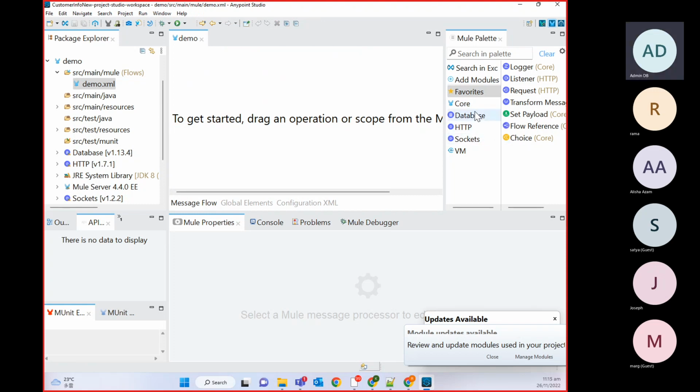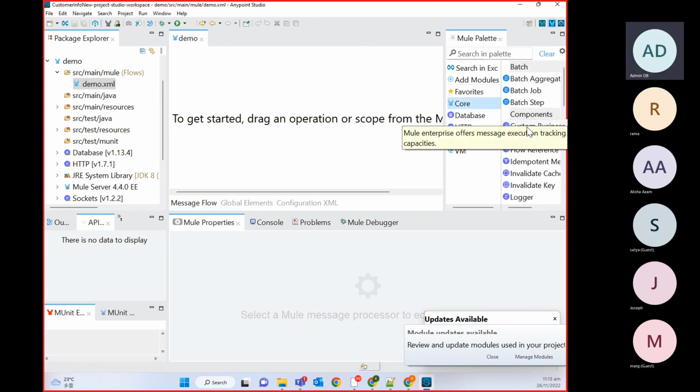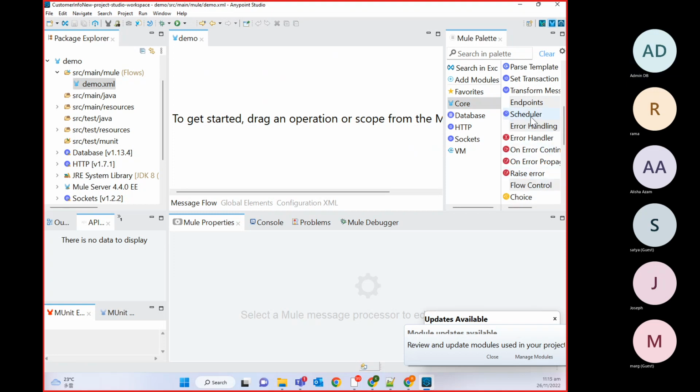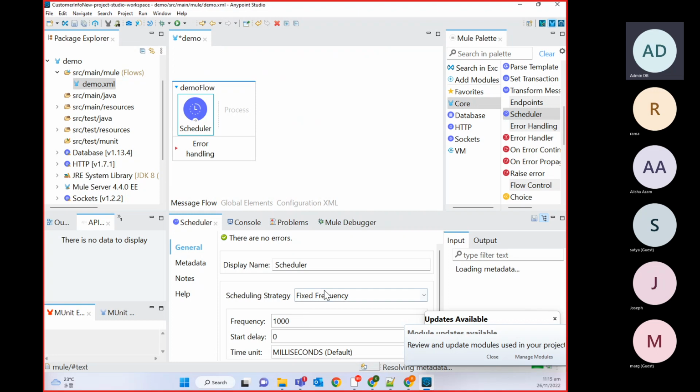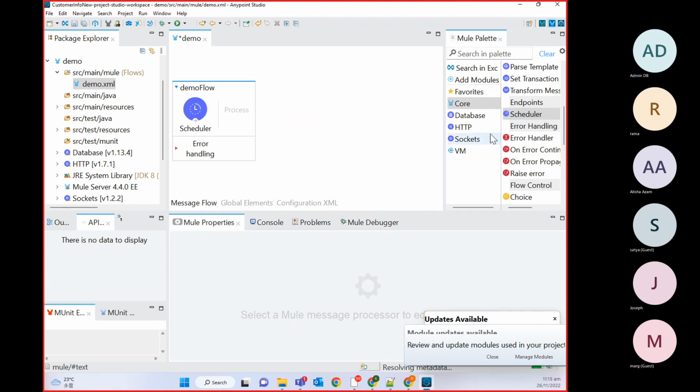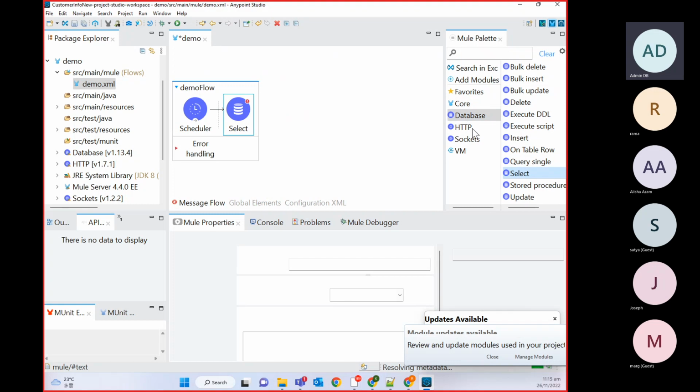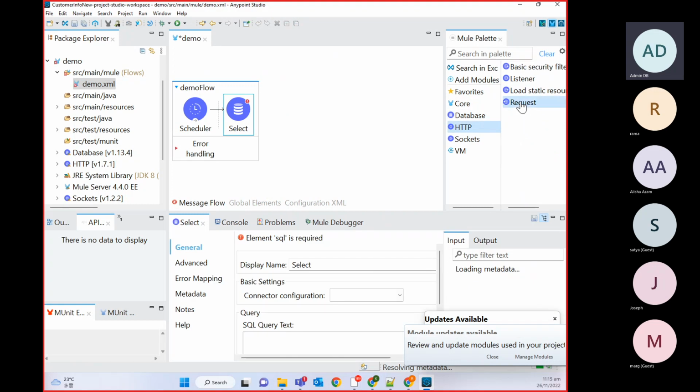So first component, what we will do, we will use scheduler. Let it be default one only. And then we need to make database call. So we have database call select. And then we will call one HTTP requester